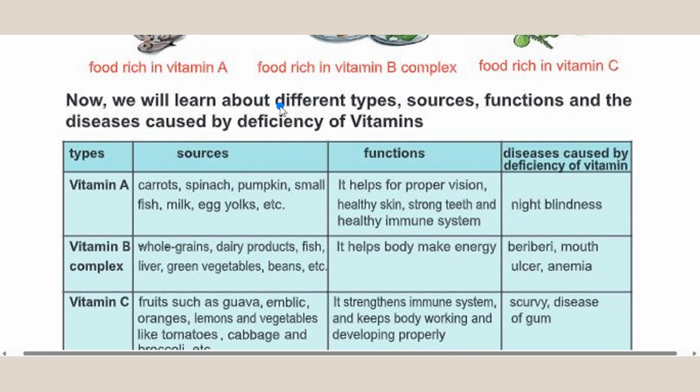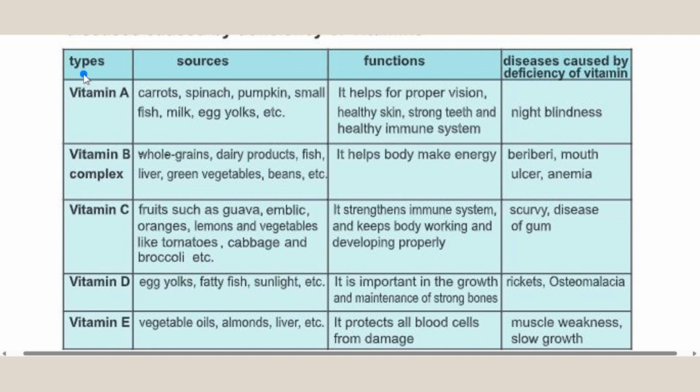Now we will learn about different types, sources, functions, and the diseases caused by deficiency of vitamins. Types, sources, functions, diseases caused by deficiency of vitamin. Vitamin A: carrots, spinach, pumpkin, small fish, milk, egg yolks, etc. Functions: it helps for proper vision, healthy skin, strong teeth, and healthy immune system. Diseases caused by deficiency of vitamin: night blindness.